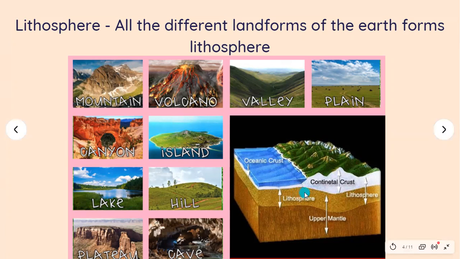Ocean के नीचे भी जमीन होती है. Did you know that? That is also a part of lithosphere. The ocean की नीचे की जो जमीन होती है, the land below the ocean, is also a part of lithosphere. So litho means land. All the different landforms form lithosphere.